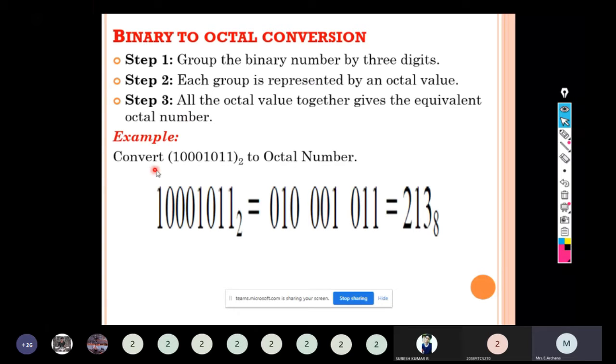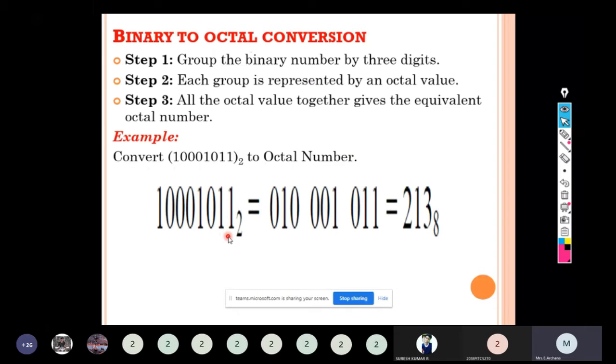Convert 1000101 to an octal number. The topic we are discussing here is binary to octal conversion. So they will give one binary number, and we are going to convert it into an octal number. The binary number has base 2, and that is going to be converted into base 8. So the given problem consists of a binary number